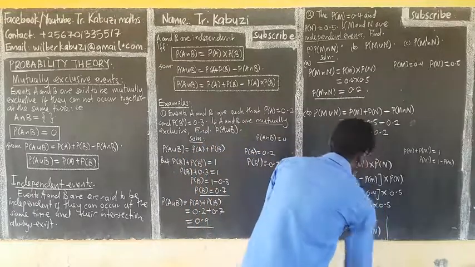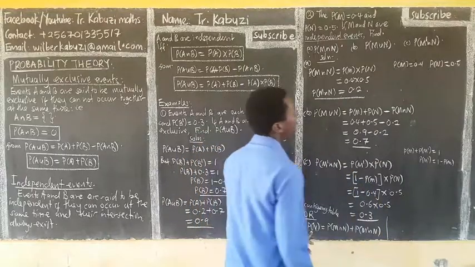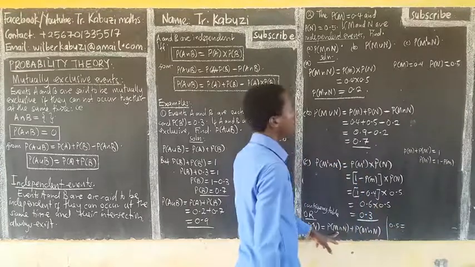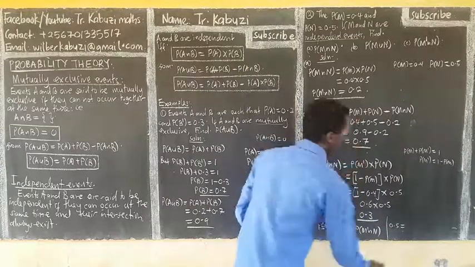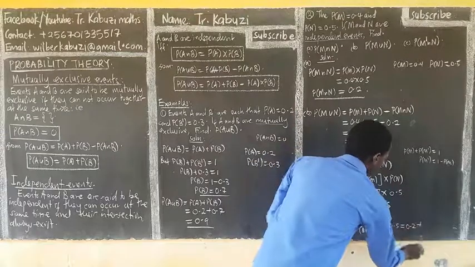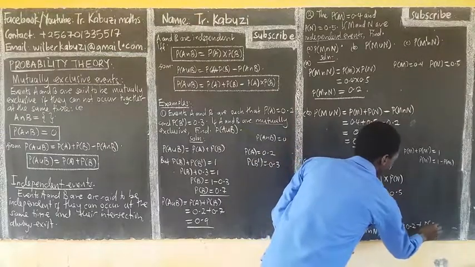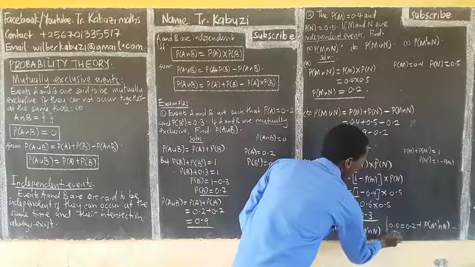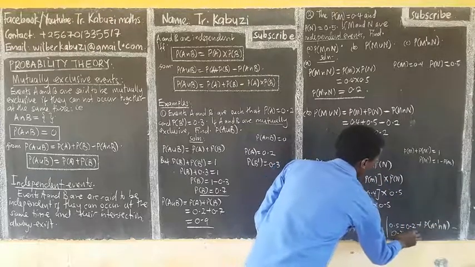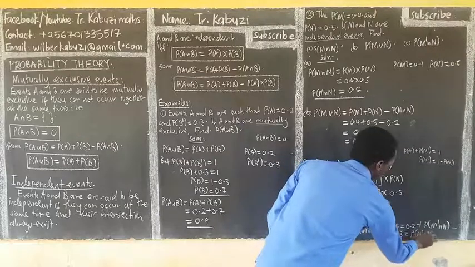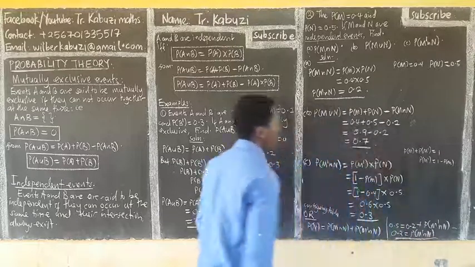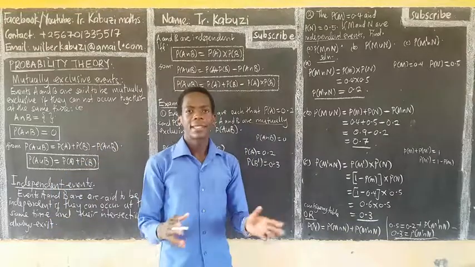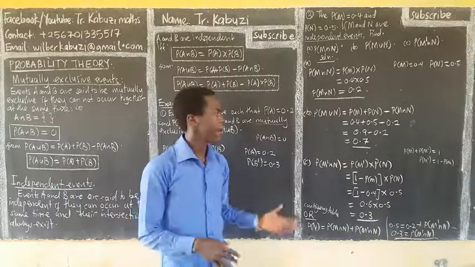Now you see we have this. So if I do this, we have 0.5 equal to the intersection, which was 0.2, then plus what we want, probability of M complement intersection N. Take this to the other side, so you have 0.3, and you now know that you get the same answer if you use the contingency table also. University members, we are going to see more of this.